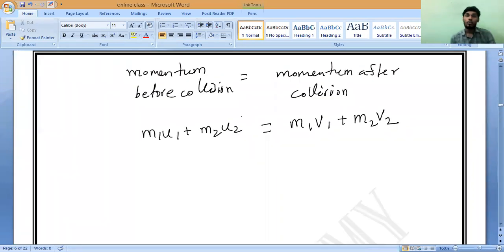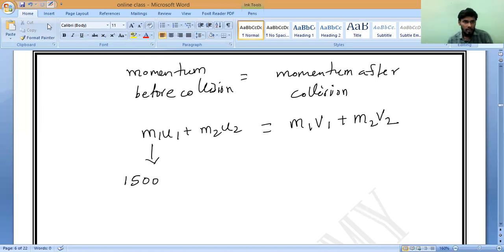Now all of you speak. What is the m1 value? Substitute it. M1 is 1500 kilogram, u1 is 25 meter per second. Please avoid the units, directly write only the values. At the end, you should write the units.